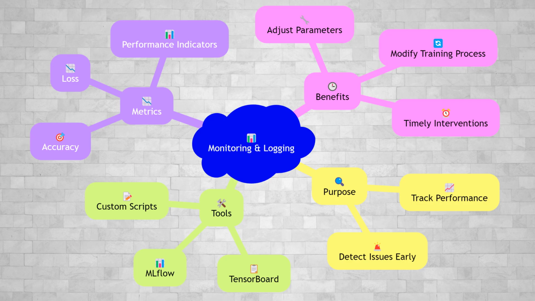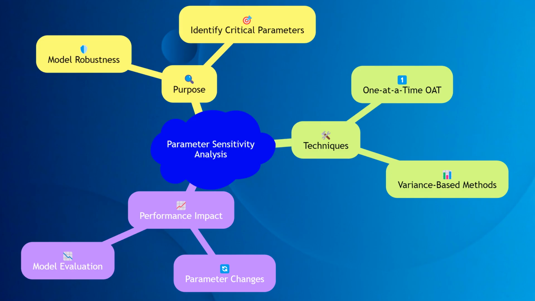Monitoring and logging are essential for tracking the performance of a model during training and deployment. Tools like TensorBoard, MLflow, and custom logging scripts can help visualize metrics such as loss, accuracy, and other performance indicators. Effective monitoring allows for early detection of issues, enabling timely interventions to adjust parameters or modify the training process as needed.